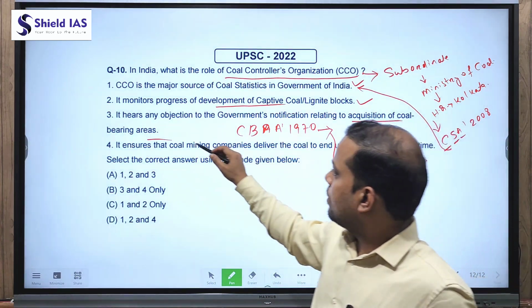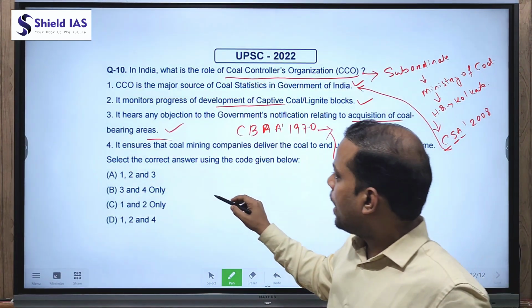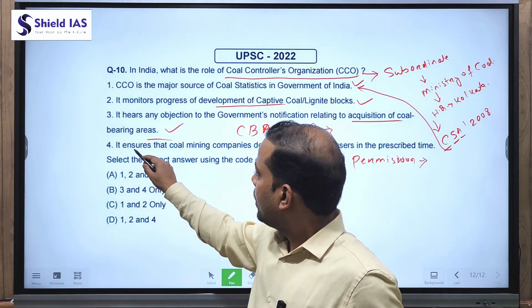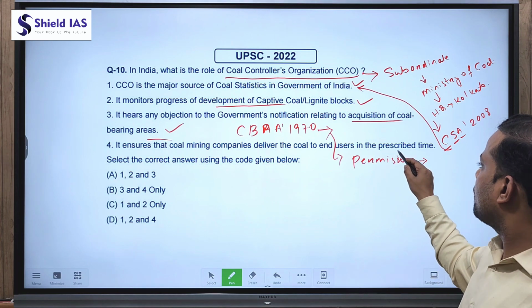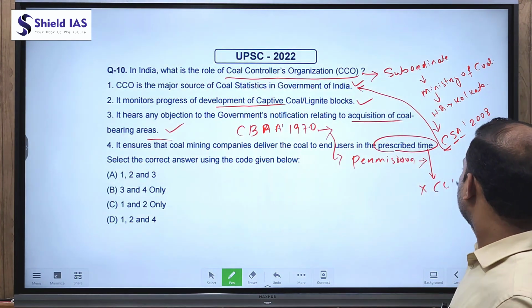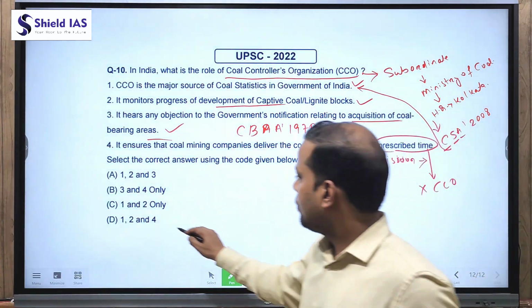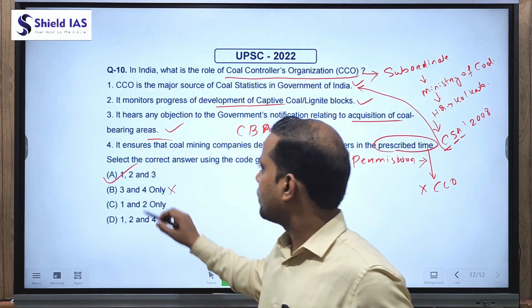So here 3 is correct, 2 is already correct, 1 is already correct, and 4, it ensures that coal mining companies deliver the coal to end users in the prescribed time. So this is not a function of CCO. So we can eliminate 4, and 1, 2, 3 are already correct. So A is the correct answer.